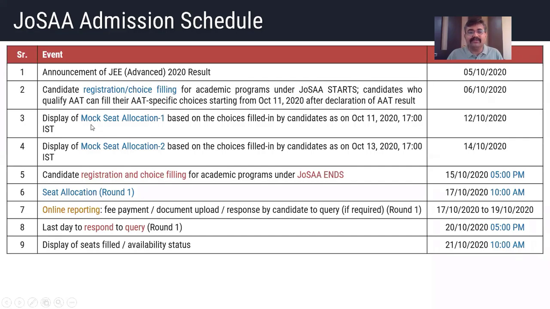That means mock seat allocation of the choices which are filled in by the candidate till 11th October. That means 11 अक्टूबर तक जिसने चॉइस फिलिंग किया होगा शाम 5 बजे तक, उनका मॉक सीट अलोकेशन 12 तारीख को डिस्प्ले किया जाएगा.